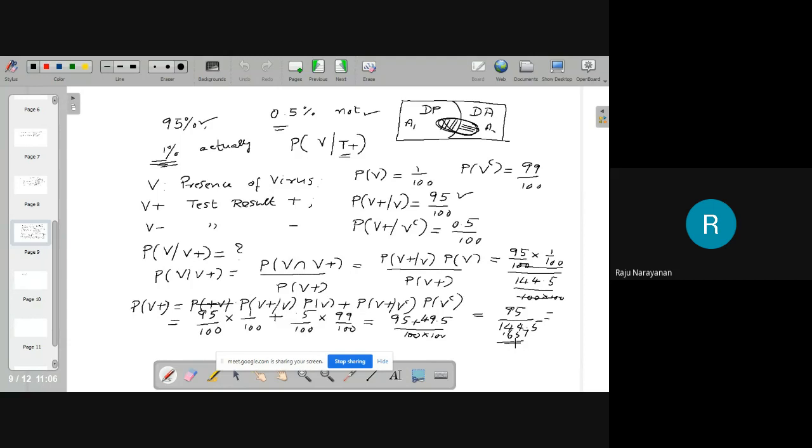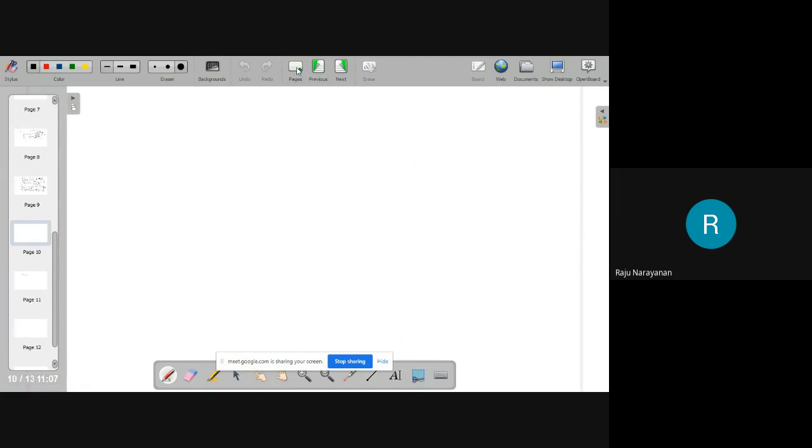There is nothing to be surprised about there, because if the result says there is virus in our body, there are only two possibilities. Either there may be virus or there may be no virus. One is the complement of the other. Therefore, if the probability of V given V plus is 0.657, then the probability of no virus, V complement given V plus, should be 1 minus 0.657. This is the application of Bayes theorem in clinical trials.